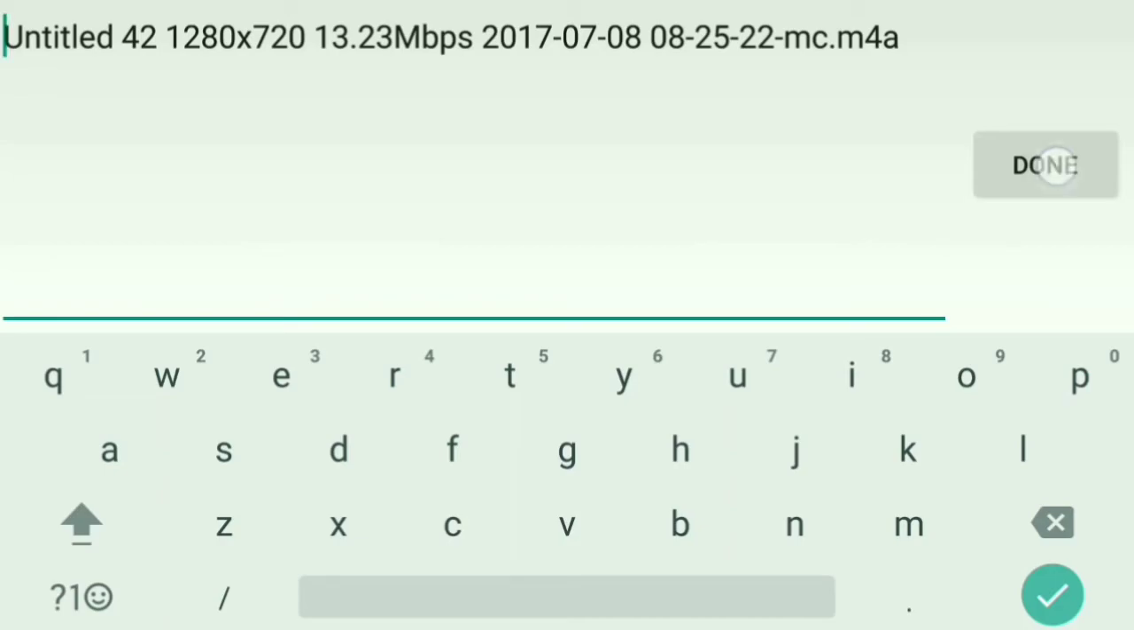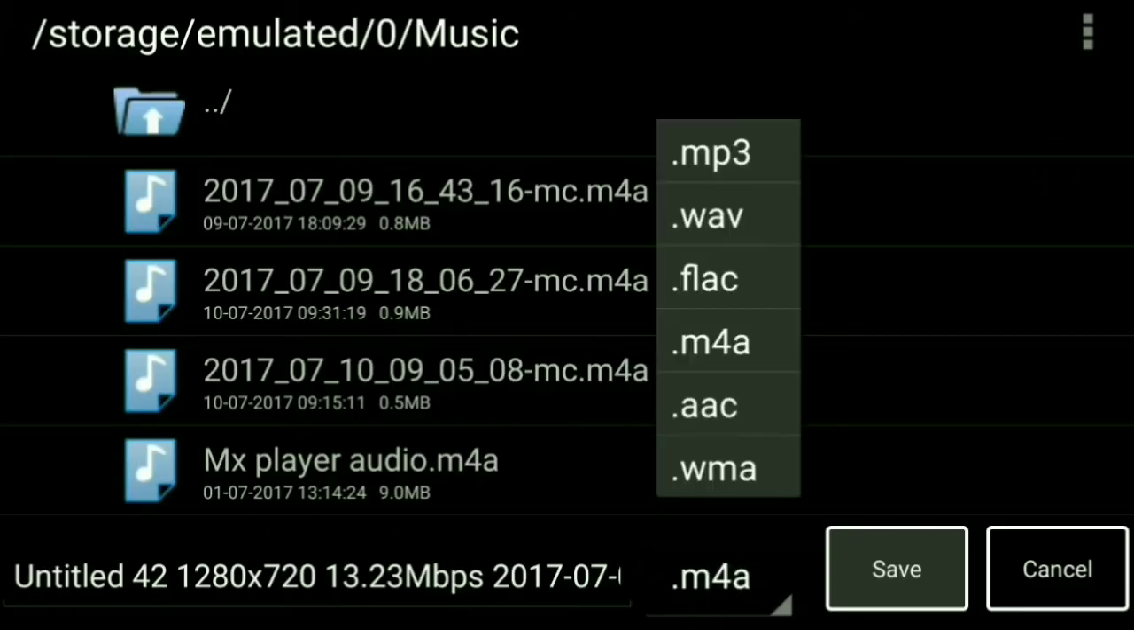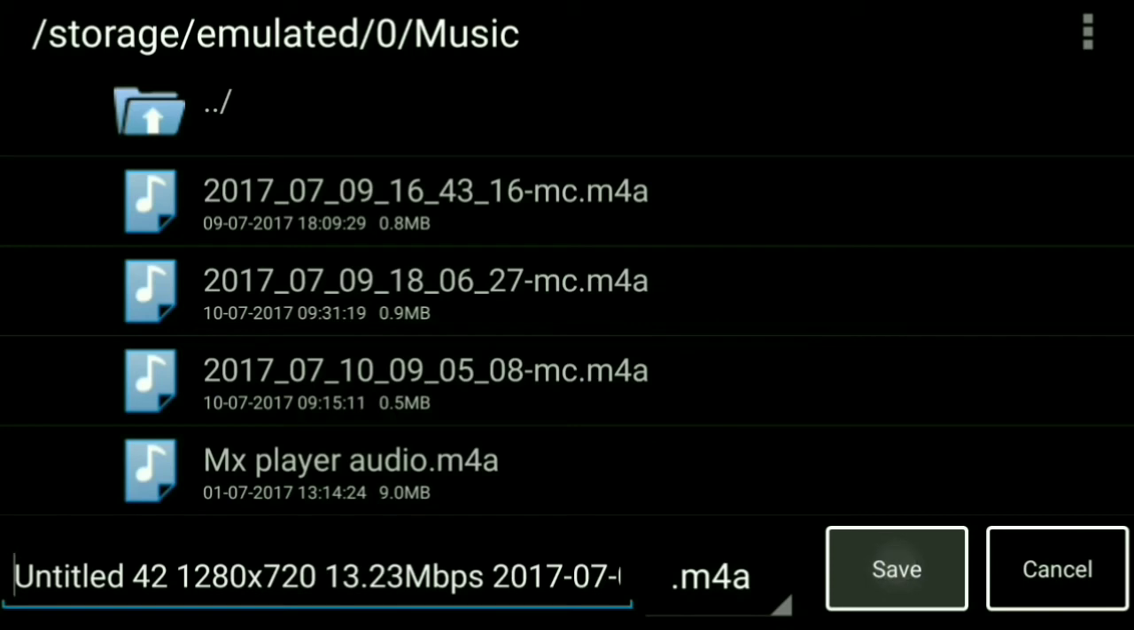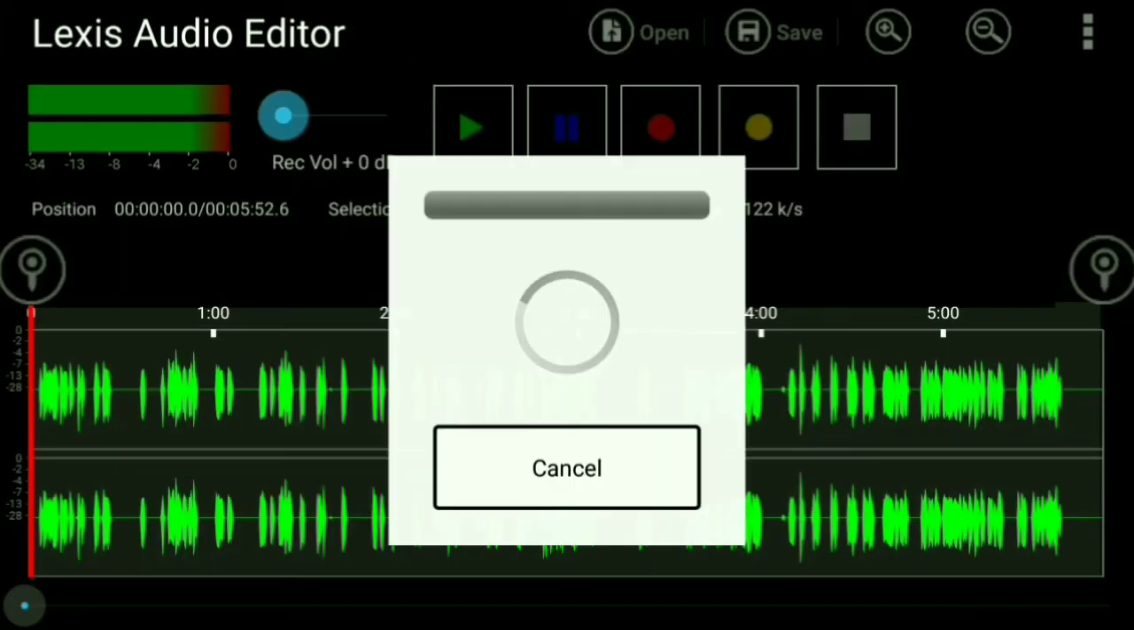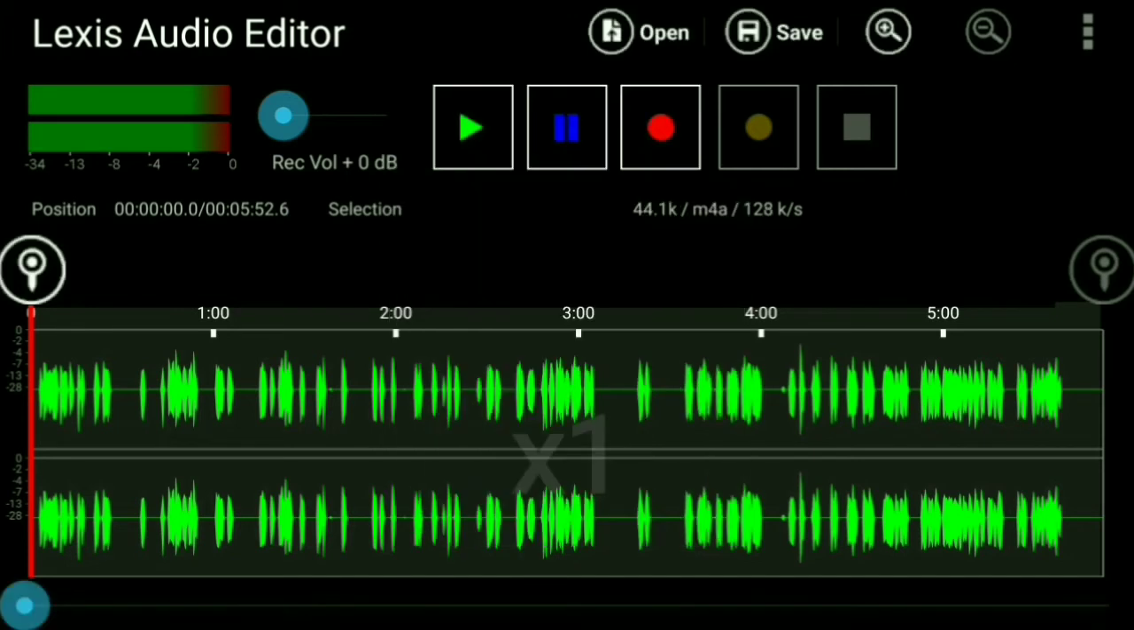Set your title and press on done. Remember guys, you have to save it as .m4a. This is the best quality audio file. Click on save. Your audio file is saved now.